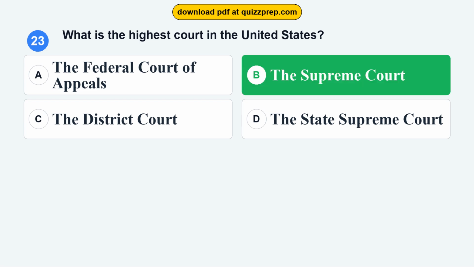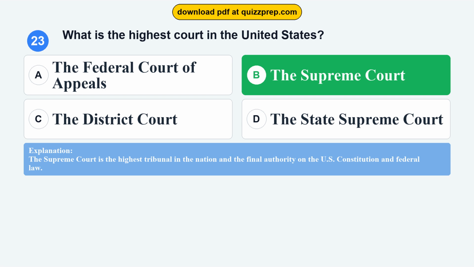The correct answer is option B, the Supreme Court. The Supreme Court is the highest tribunal in the nation and the final authority on the U.S. Constitution and federal law.